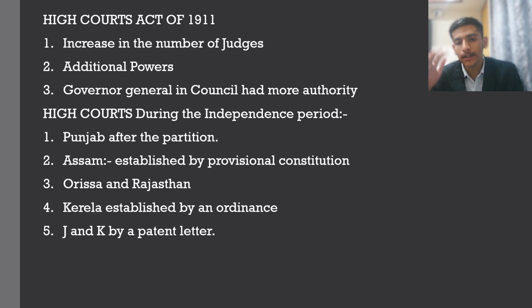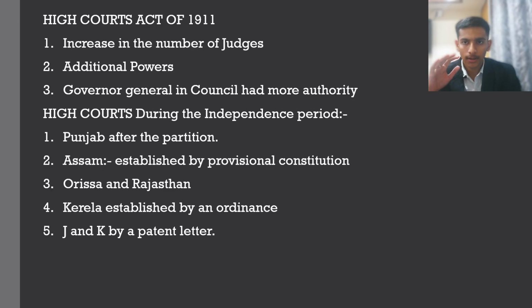Then again, in Kerala, the high court was established by issuing an ordinance, because at that time there were so many cases that the need for high courts increased immediately at the time of independence, the main reason being the partition. So in Kerala also a high court was established. Apart from that, by issue of a letters patent by the then Federal Court, later to be renamed the Supreme Court, but first it was the Federal Court at the time of independence, in Jammu and Kashmir also a high court was established. Apart from that, many cities had high courts established.